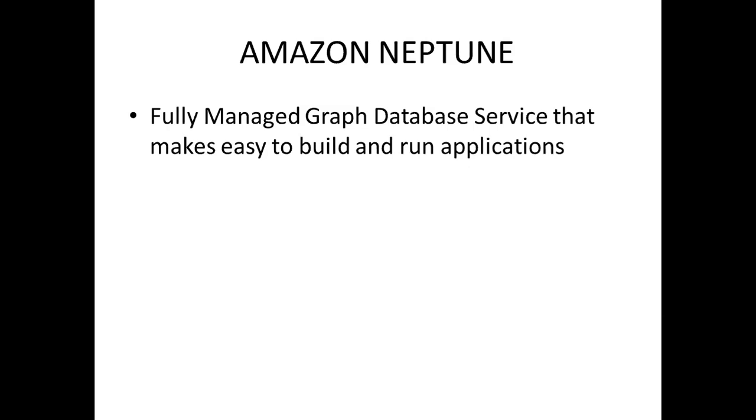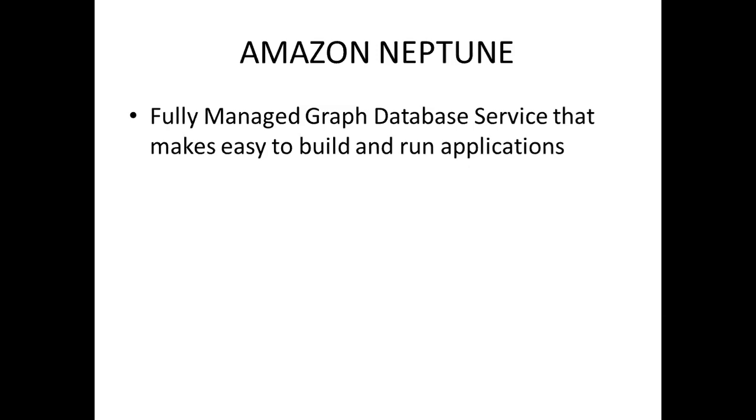So what is this solution? A graph database is an industry standard solution, where you can create multiple databases based on your use cases.